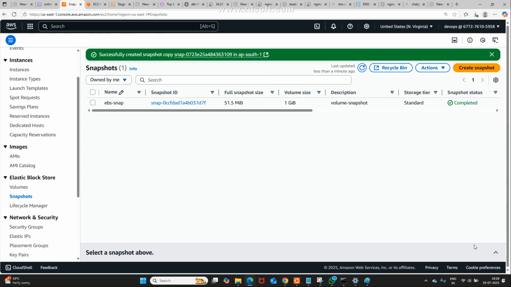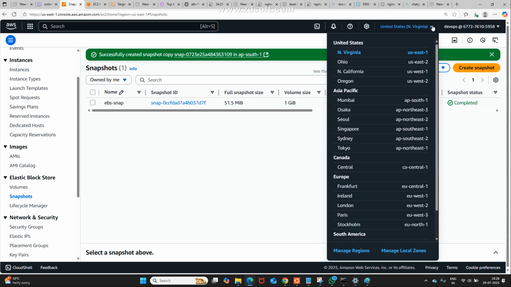See, once it is copied, now I am moving to AP South. This is region specific: volumes and snapshots, everything is region specific. Where is my AP South? Mumbai. Yeah, I am going to Mumbai. Why am I going to Mumbai? I copied my snapshot from US East 1 to AP South 1.